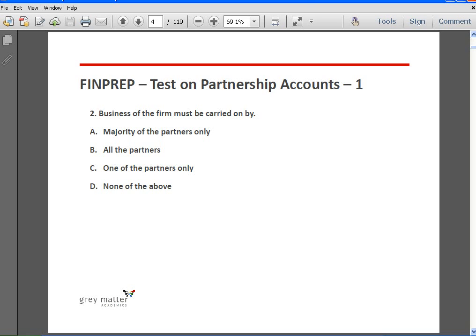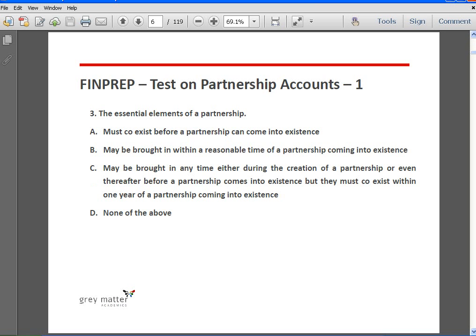Sleeping partners means they are not actively involved in the day-to-day or operational activities of the firm. They would have just contributed capital. So they are sleeping partners. That doesn't mean the relationship is not a partnership. As I told you, a partnership is a mutual agency. So it can be carried on by all or any one of them acting for all. So the answer is D, none of the above.